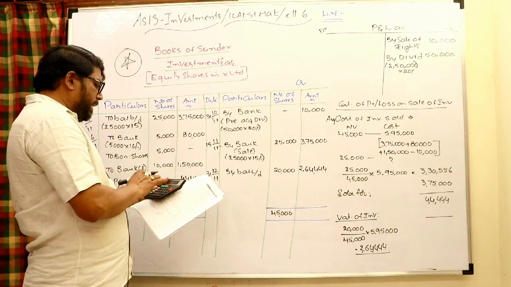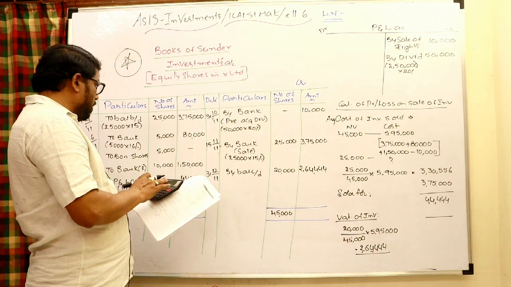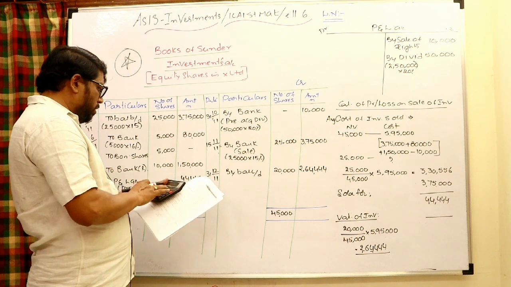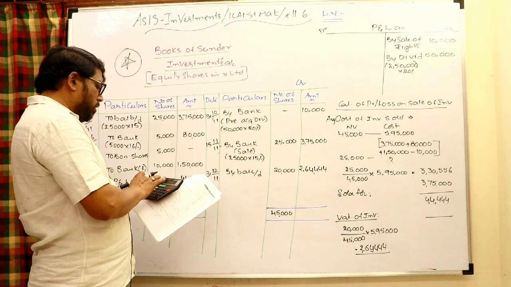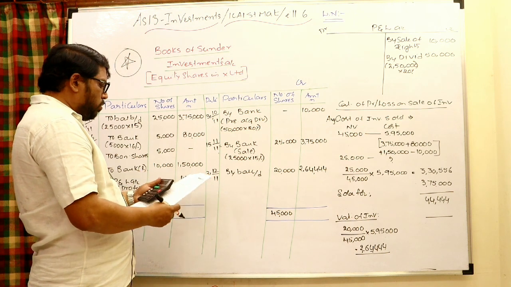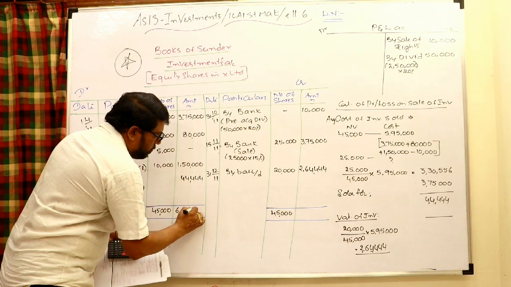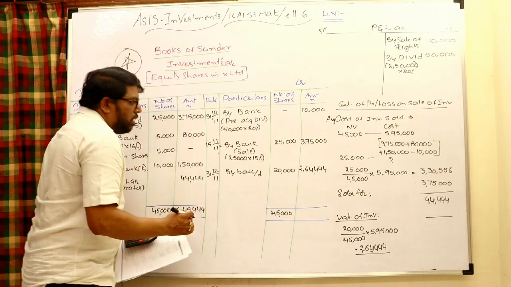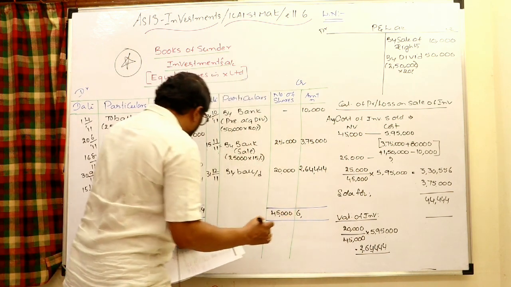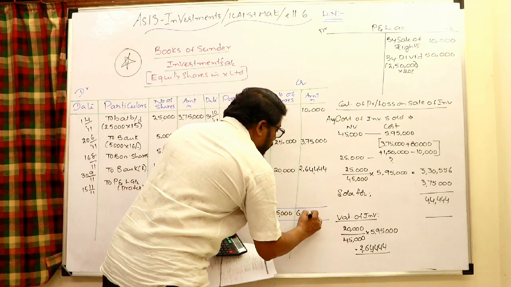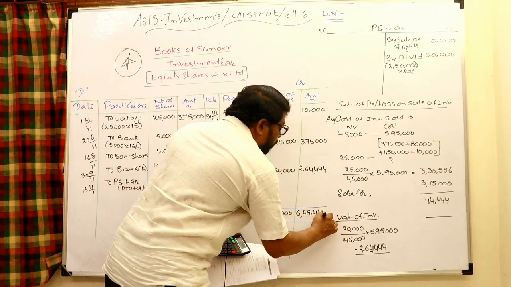3,75,000, 80,000, and 1,50,000 plus 44,444. The total is 6,49,444. Of course, this side also should be the same, 6,49,444.